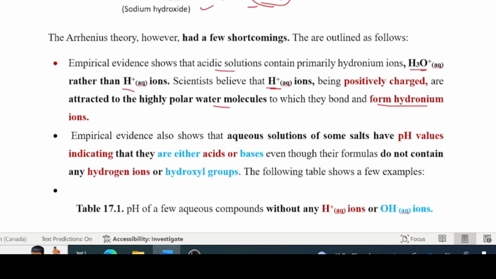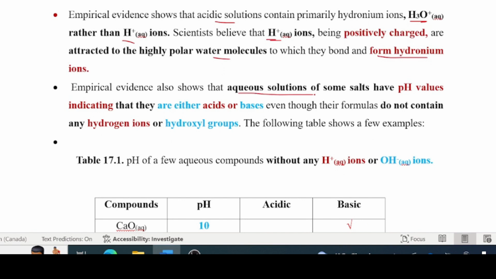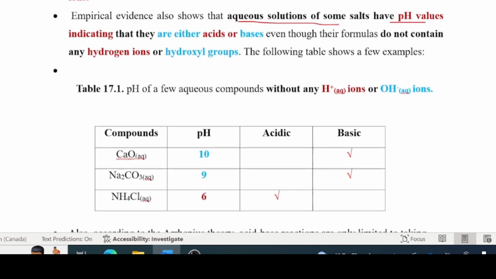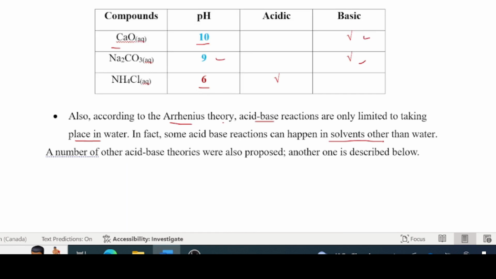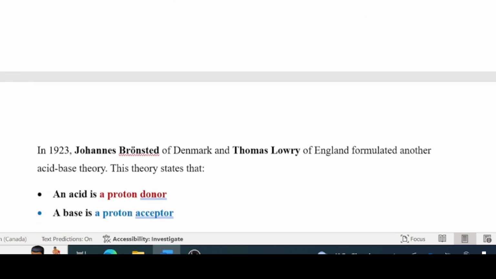Empirical evidence also shows that aqueous solutions of some salts have a pH that is higher or lower than 7, indicating that they're either acids or bases. So if you look at calcium oxide, for example, it doesn't have any H+ or OH inside, yet it has a pH of 10 that indicates it is a basic solution. Sodium carbonate, you don't see anything, pH of 9, no OH, yet it is basic. And ammonium chloride now, you don't see any free hydrogen there, and it seems to be acidic. So that is the Arrhenius theory. So we'll now look at another theory.